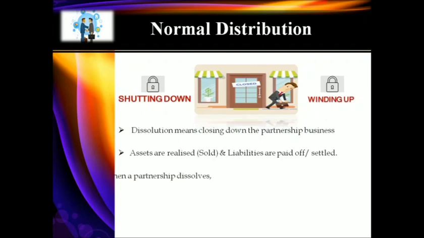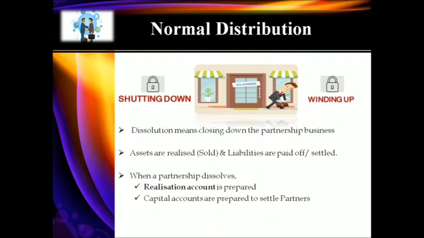In accounting, we will prepare something called a realization account. Then we will prepare the capital accounts of the partners to settle all the partners, and finally the balance sheet is not prepared. So it's just the realization account and capital accounts that are prepared in case of dissolution problems.